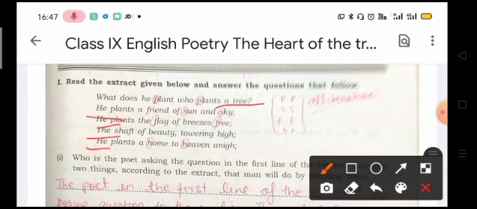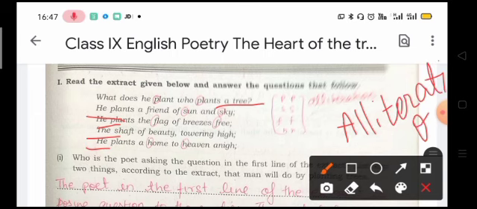Now, we are seeing that the figure of speech used in this extract is alliteration. How do we recognize this? If we have adjacent words starting with the same letters, then that figure of speech is known as alliteration.